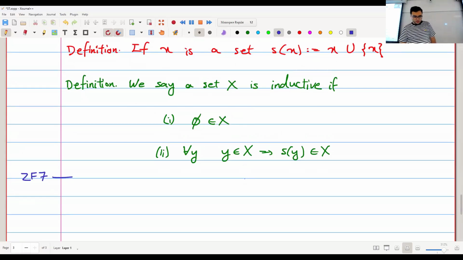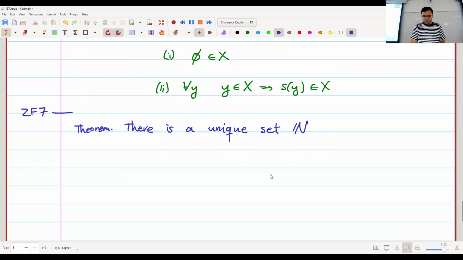Okay. So we have this theorem. There is a unique set N such that N itself is inductive and it's also contained in every inductive set.